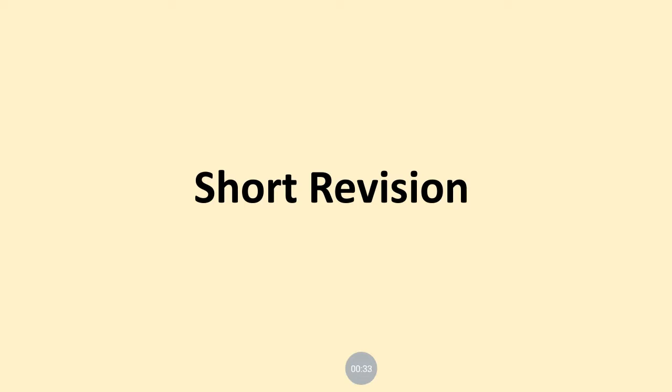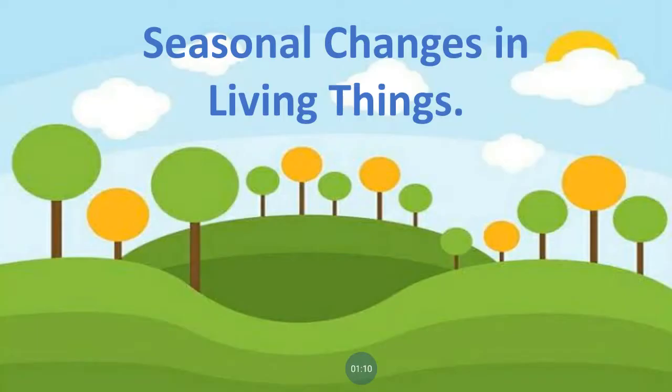Now, in this first topic, we have learned that the needs of living things are met in their environment. Another topic: any type of living thing will be found only where all its needs are fulfilled, for which we have seen two examples, one of a plant and another of a tiger. Then we had seen the uses of animals and plants, and also uses of the cattle dung of the animals. Then a new term we had learned, the arboreal animals, and a fact that an egret rides on a buffalo's back. Now here we are going to learn the next topic, seasonal changes in living things.